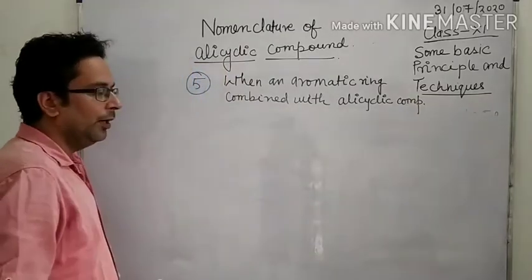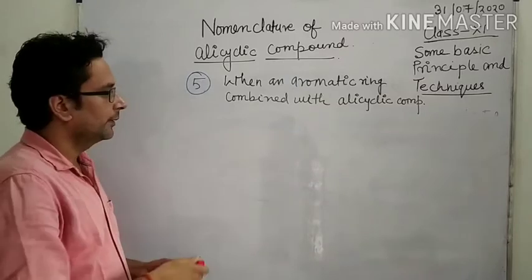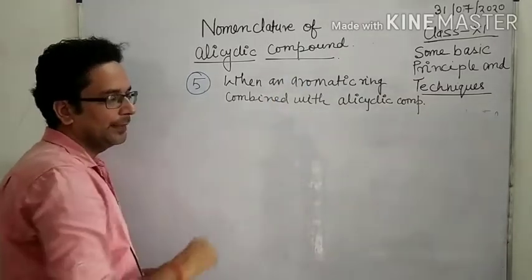So how do we write the name of that compound when an aromatic ring is combined with an alicyclic compound?